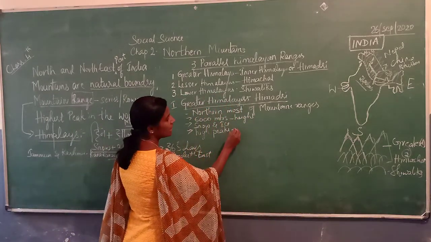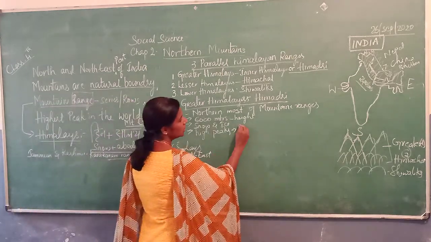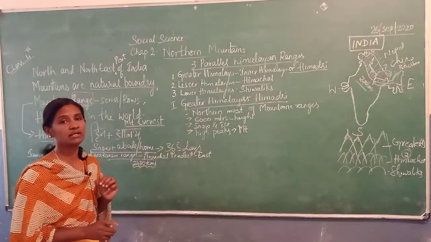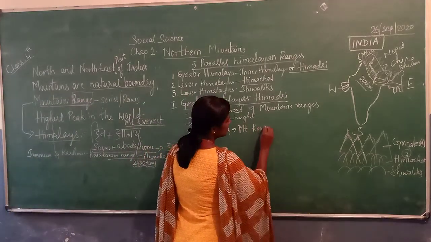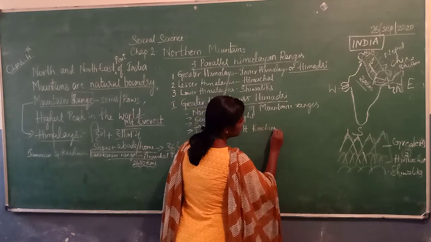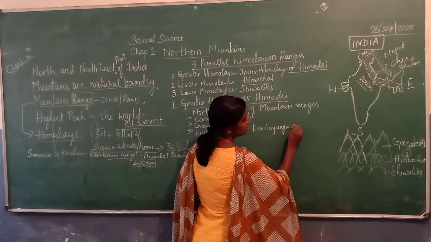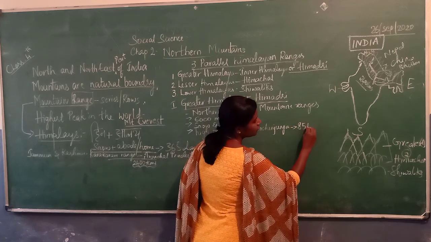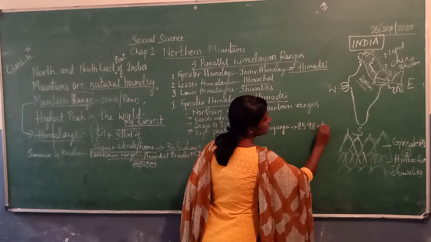In India we have Mount Kanchenjunga, which is the highest peak in India. Mount Kanchenjunga has a height of 8,598 meters.